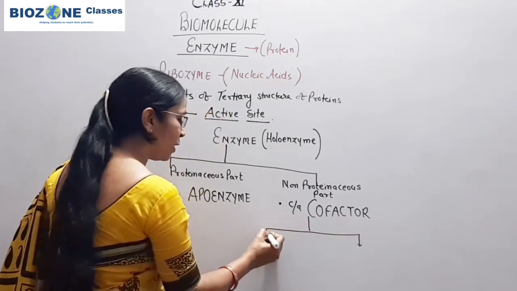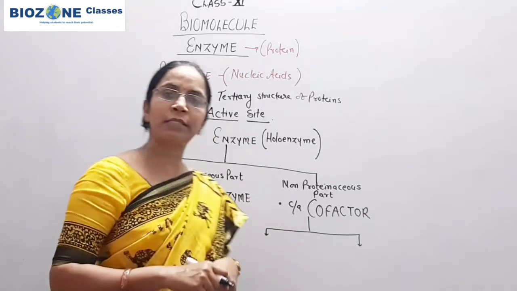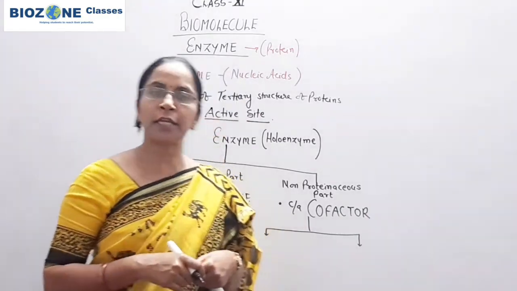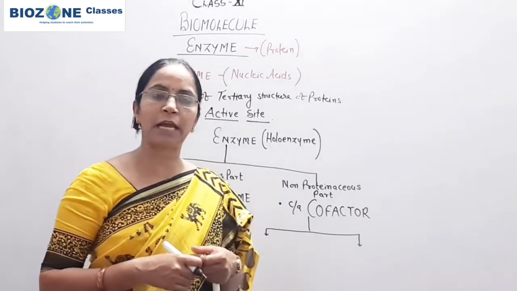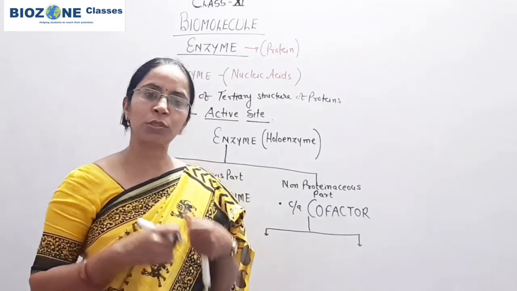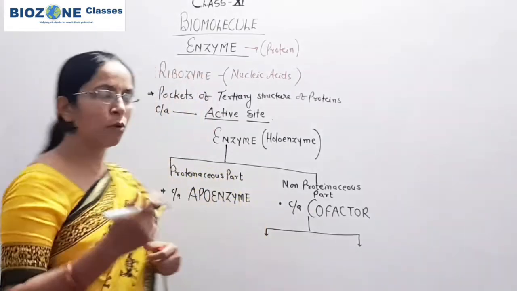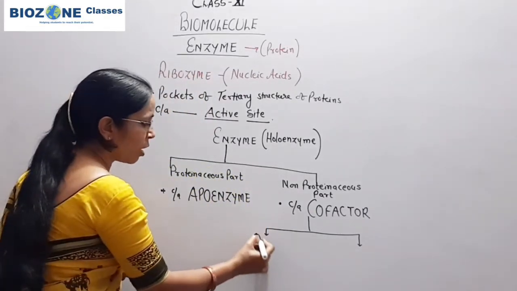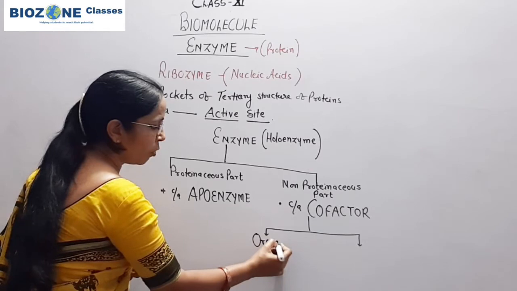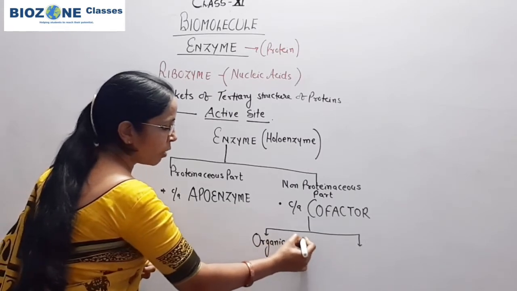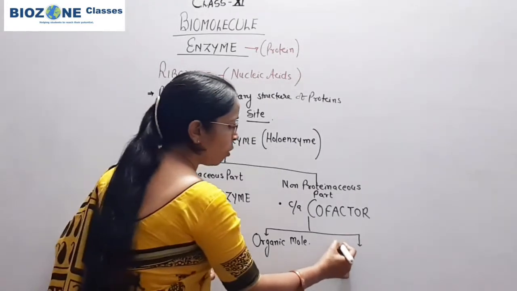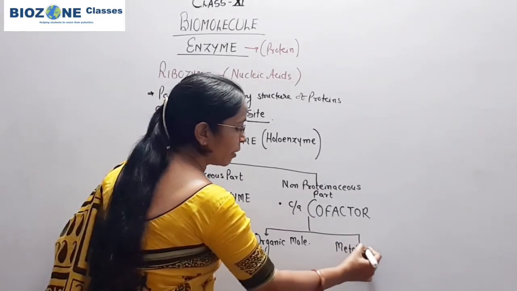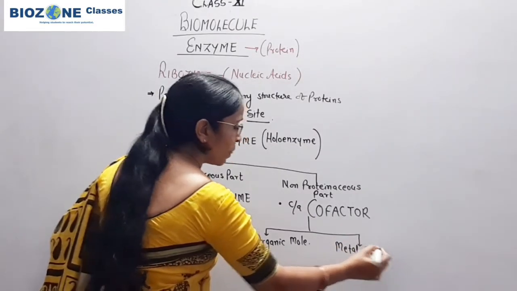If you go through the NCERT, NCERT states that there are three types of cofactor: prosthetic group, coenzyme and metal ion. Prosthetic group and coenzyme, both you remember, are organic molecules. So the cofactor is made up of organic molecules or it is made up of metal ions.